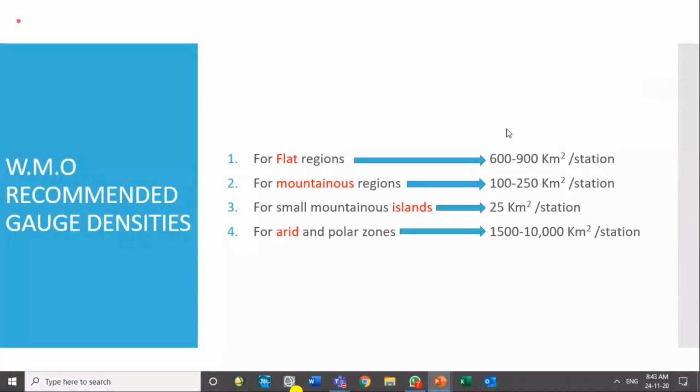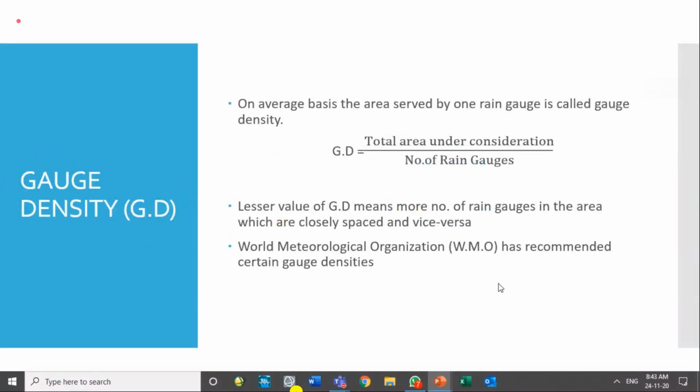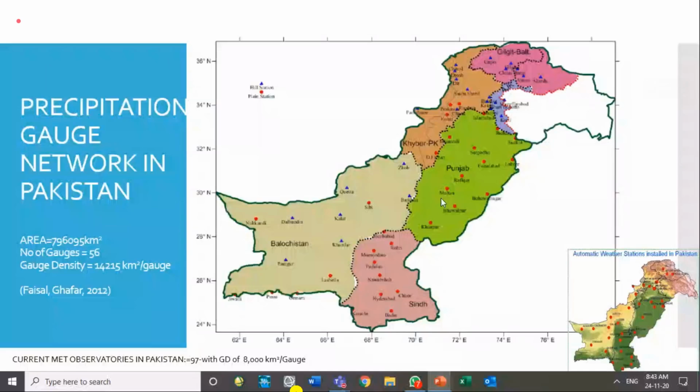Depending upon the type of the region, the Pakistan Meteorological Department is trying to get as best possible information as it can. You see here it is sparsely placed. Stations are sparsely placed because of the aridity and low rainfall in this area. Here it is densely placed. Rain gauges are densely placed. One reason is the mountainous region, and second is more rainfall over here.